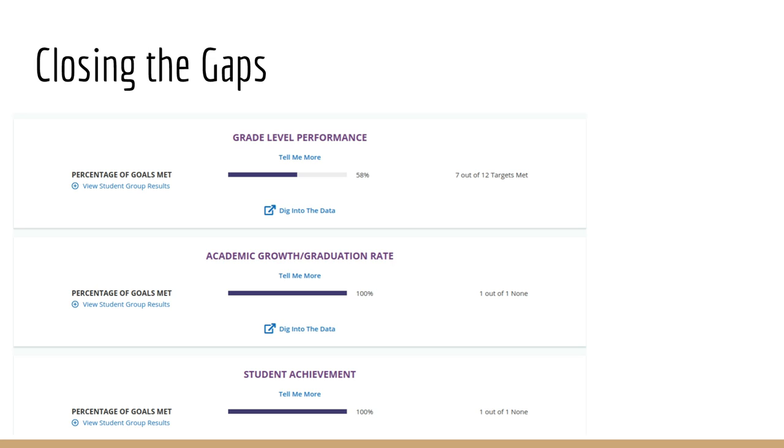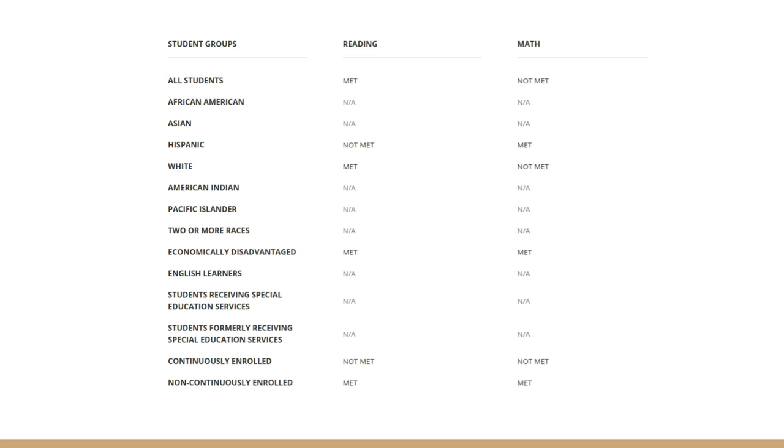And this brings us to the next part, closing the gaps. So grade level performance here, they have percentage of goals met, and we're going to break this down in just a second. It shows 7 out of 12 targets. This is a breakdown of each category being Caucasian, Hispanic, low income, and the different categories, and we're sitting at 58%. This does still meet standard, we definitely want to see this number rising. So then we have our academic growth and graduation rate and our student achievement. Both of those are at 100%. So this is the breakdown.